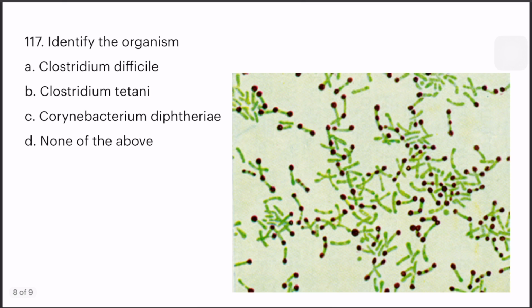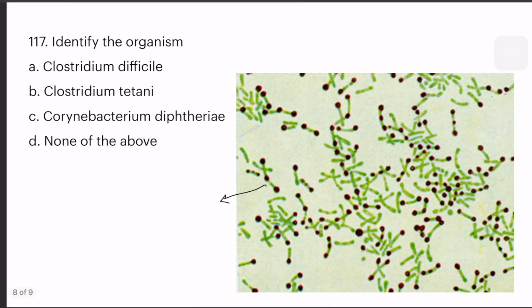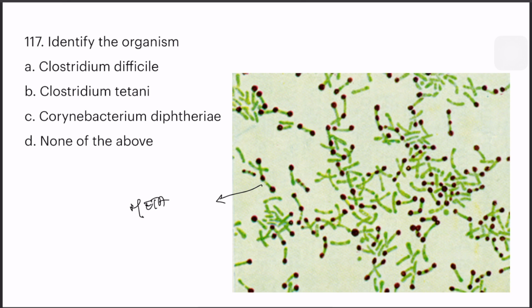Moving on to the next question, identify the organism. In this given smear, we can see rod-shaped bacilli with a polar body, which is nothing but metachromatic granules. So option C, Corynebacterium diphtheriae, is the right answer.